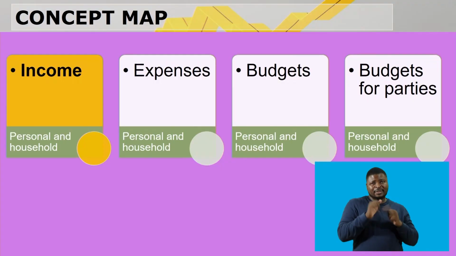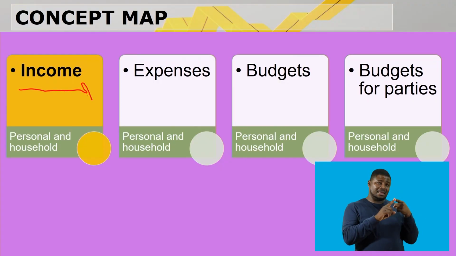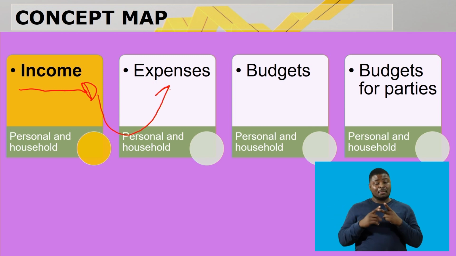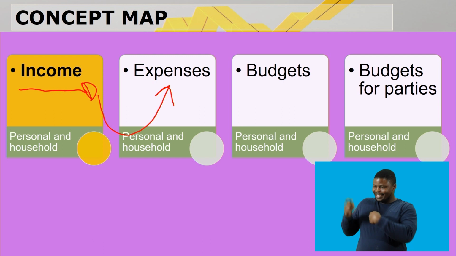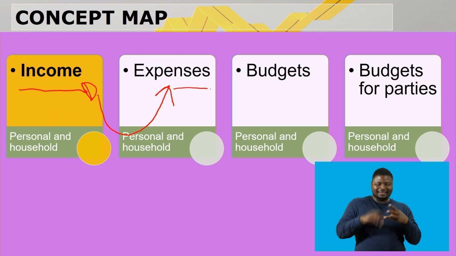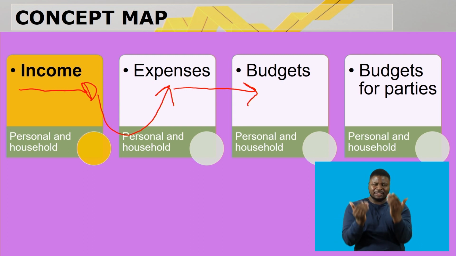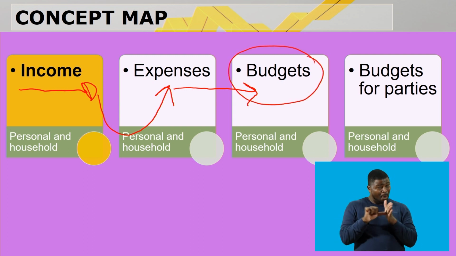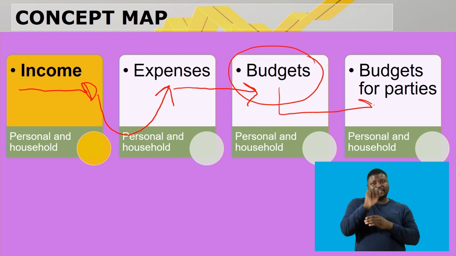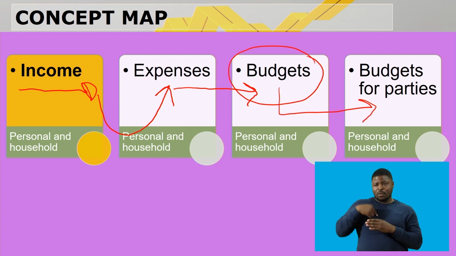Welcome back. Let's look at the adventure that we're going to follow today. So first, we're going to talk about income. Then, after we earn the money, we are going to spend it, expenses. And then we're going to realize that we actually had to budget for it. Budgets are very important. And then after that, we're going to a party.